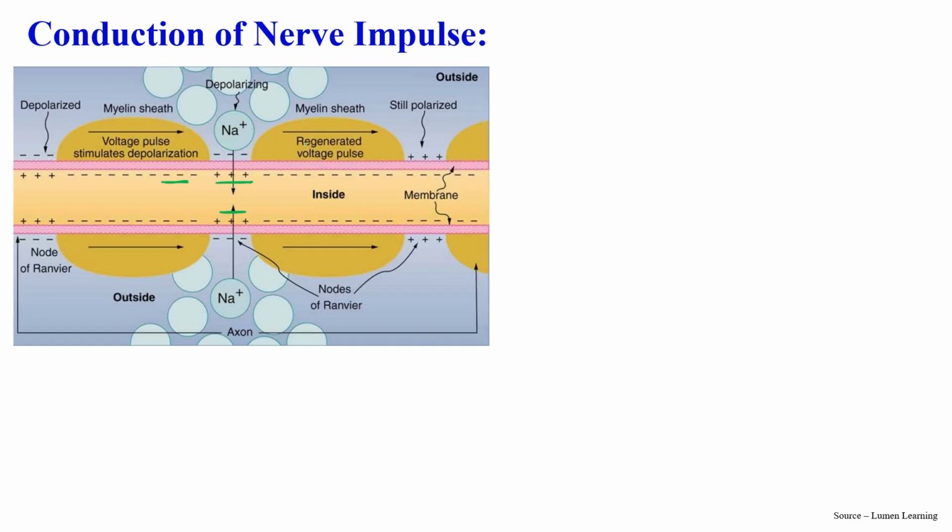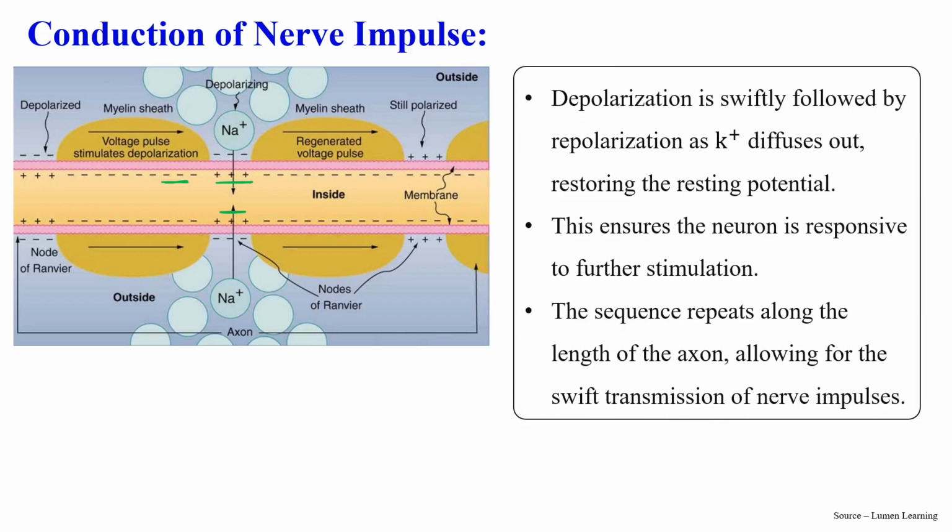And this is how generation of voltage occurs. So the impulse will generate and move from polarized to depolarized, then repolarization, then depolarization. This is how conduction of impulse occurs.